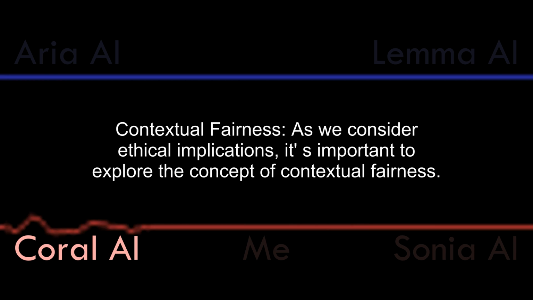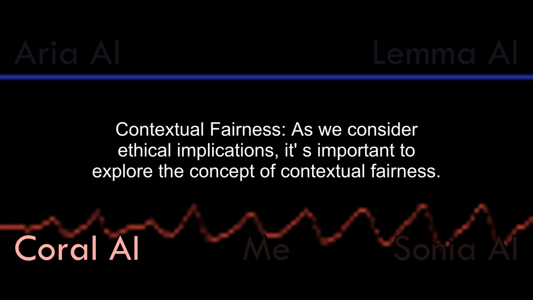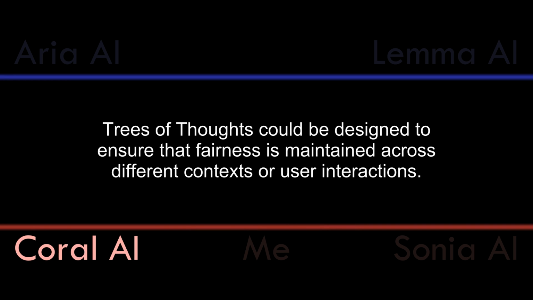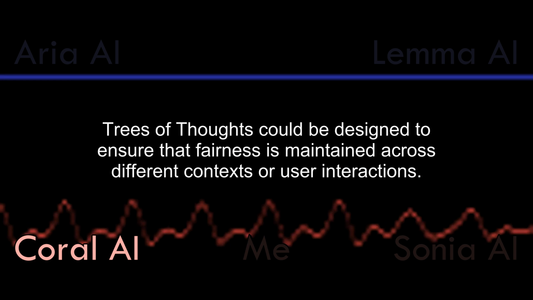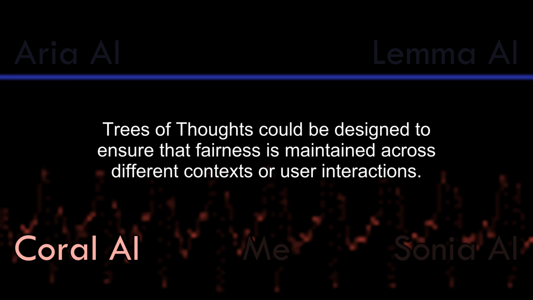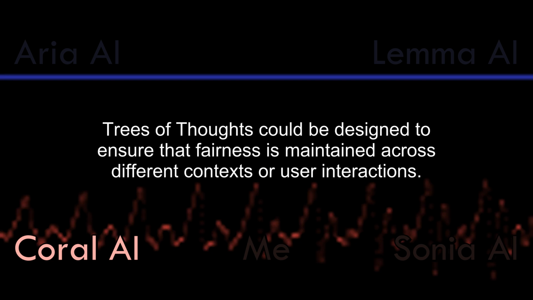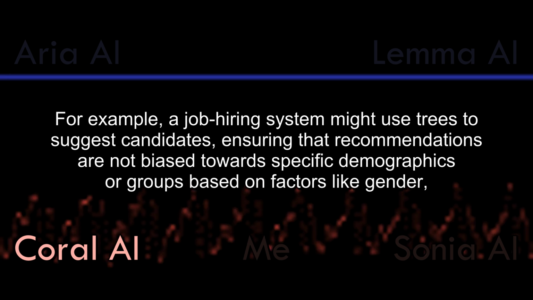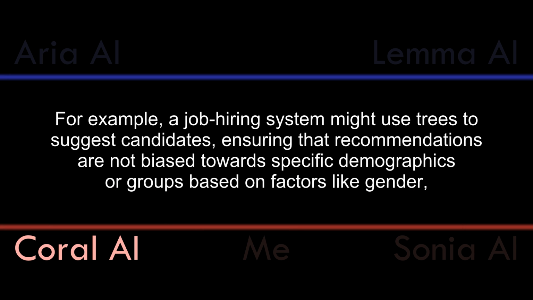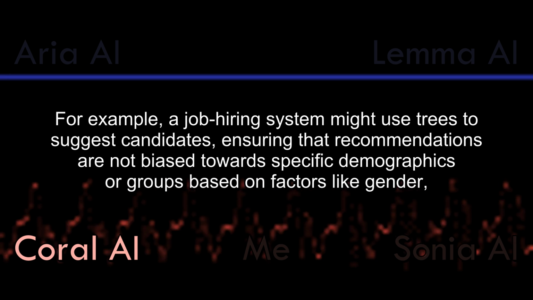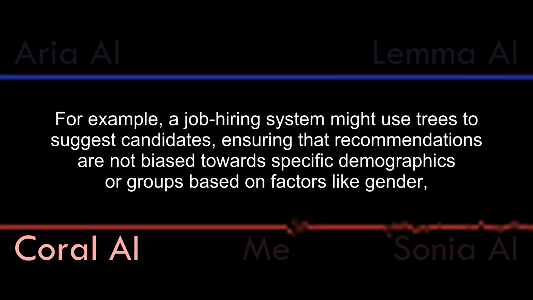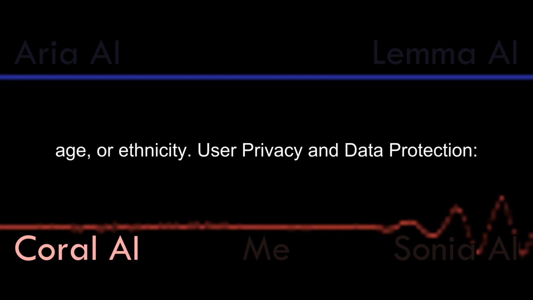Contextual fairness. As we consider ethical implications, it is important to explore the concept of contextual fairness. Trees of thoughts could be designed to ensure that fairness is maintained across different contexts or user interactions. For example, a job hiring system might use trees to suggest candidates, ensuring that recommendations are not biased towards specific demographics or groups based on factors like gender, age, or ethnicity.